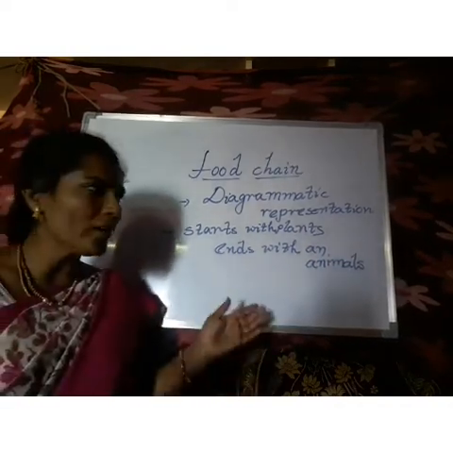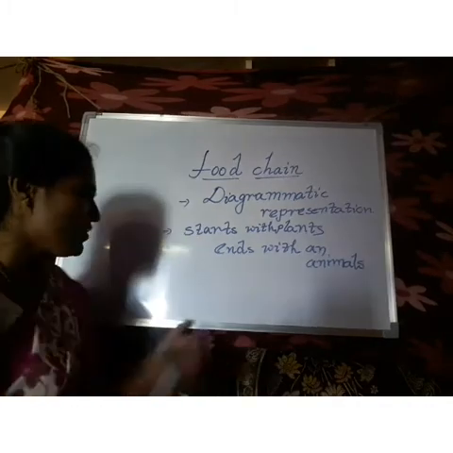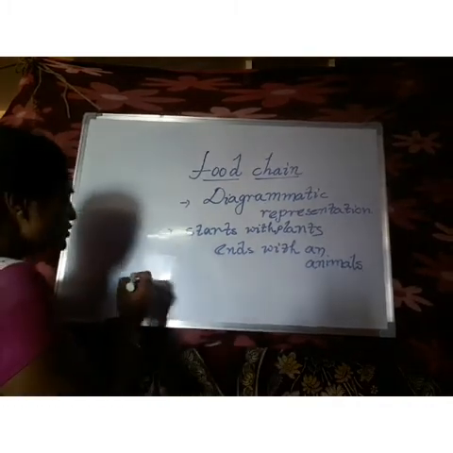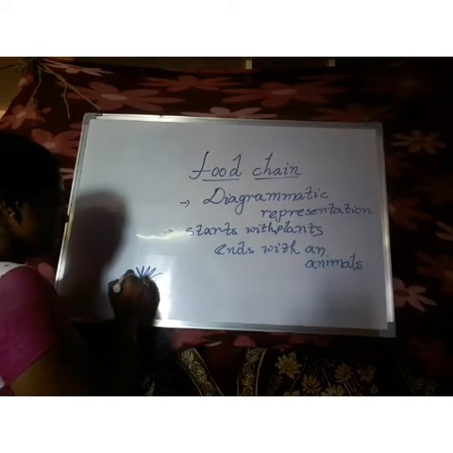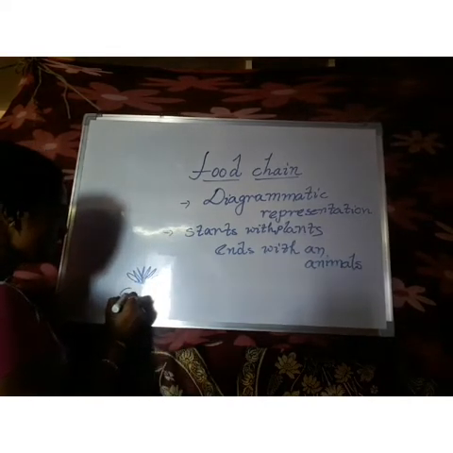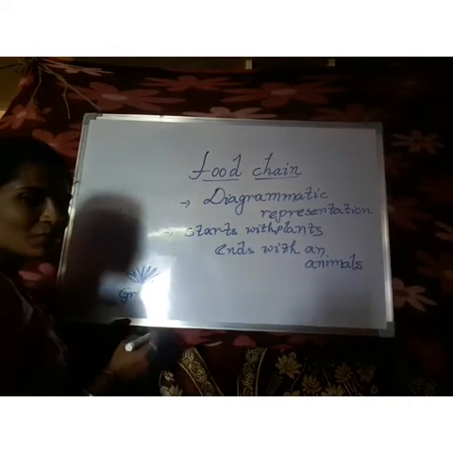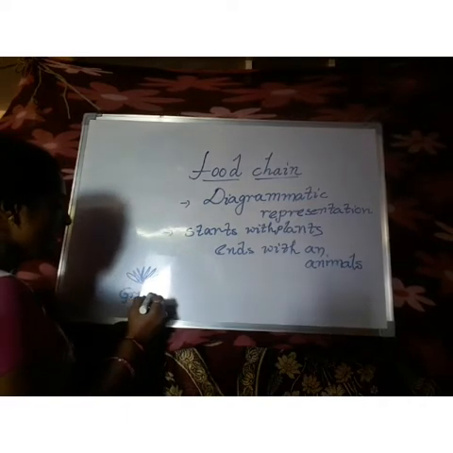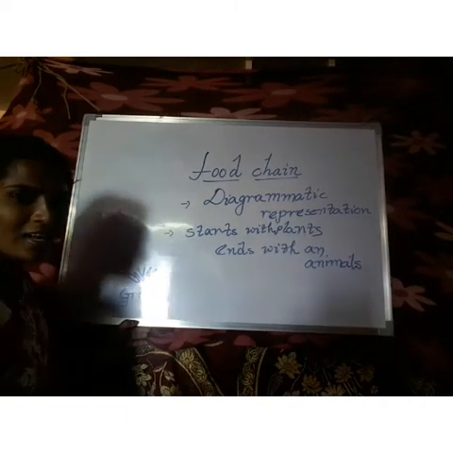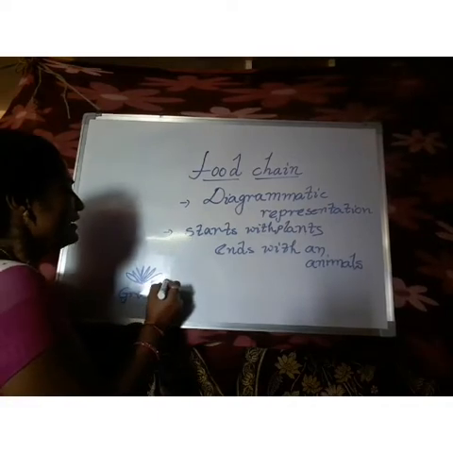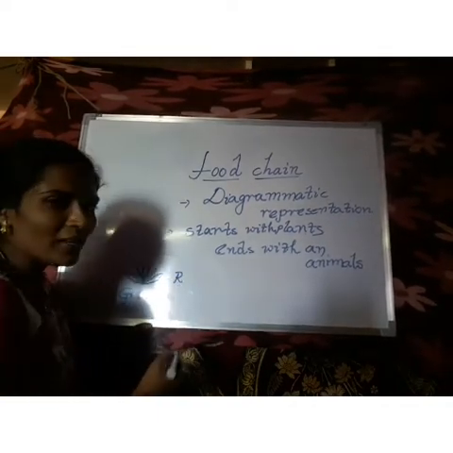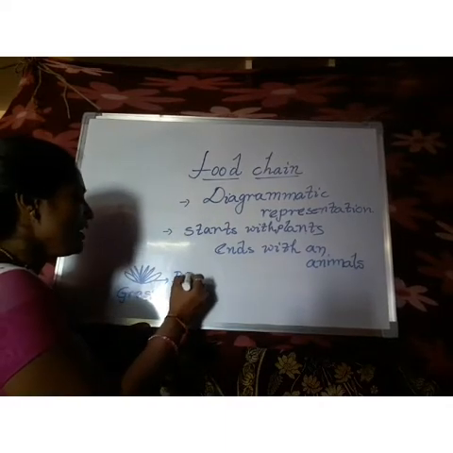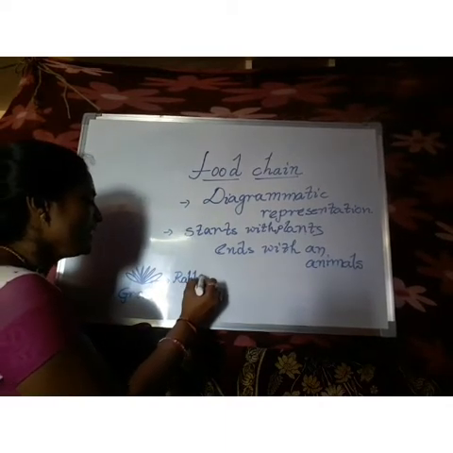Let us see how it is possible. First of all, I am drawing a small picture. So this is grass. What is the spelling of grass? Grass. Here grass is eaten by rabbit. What is the spelling of rabbit? Rabbit.